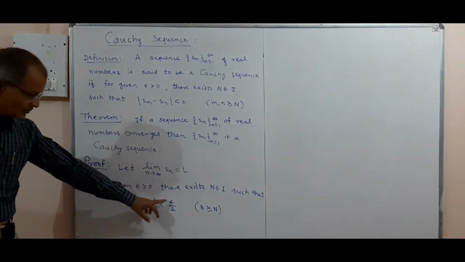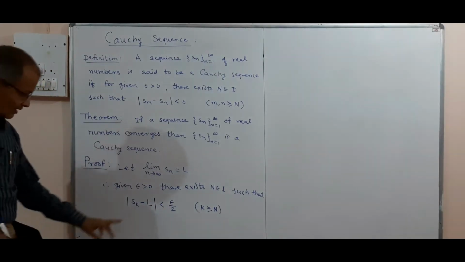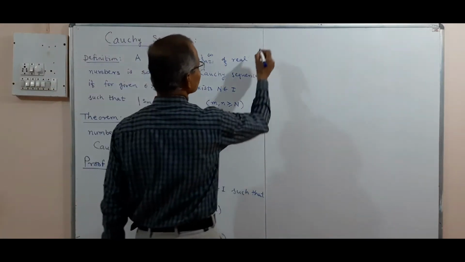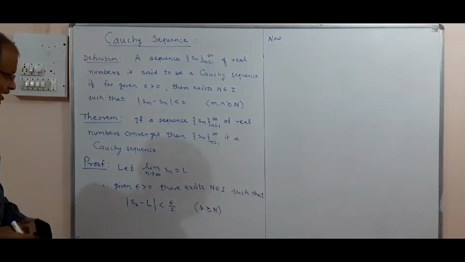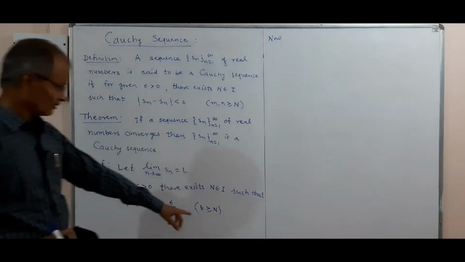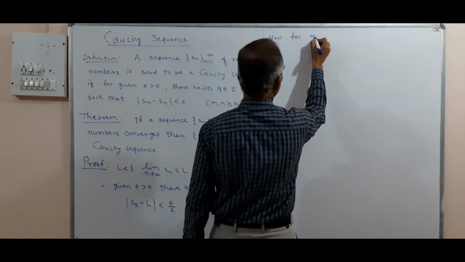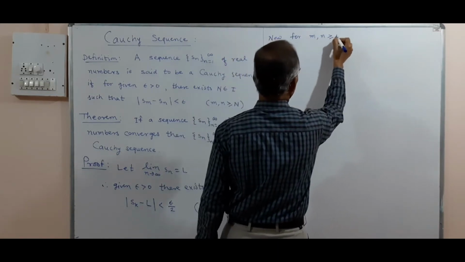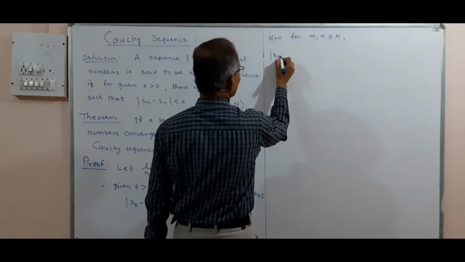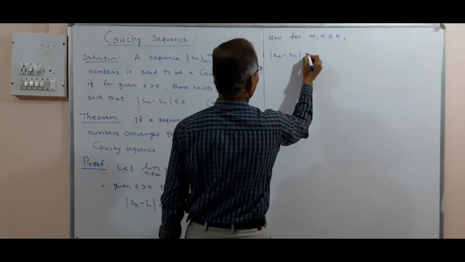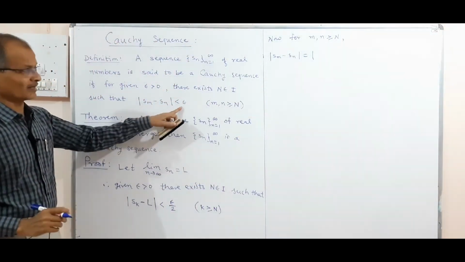So we have taken purposefully epsilon by 2, and instead of n we have written k. Now we shall suppose m, n greater than or equal to this capital N. For small n greater than or equal to N, we have mod of Sm minus Sn, and we want to show this is less than epsilon.